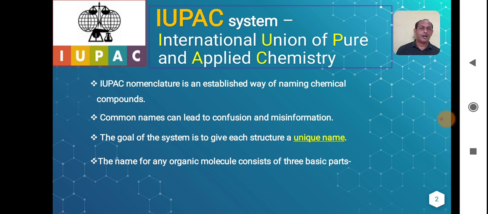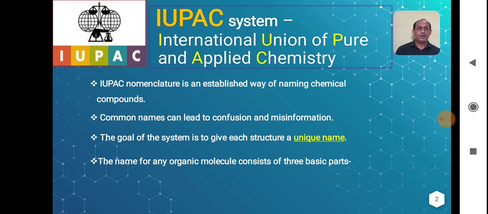So what is this particular system? As we know, as the compounds were found in nature, earlier they were named from the natural source from which they were obtained. But later on they created confusion and misinformation among the scientific community. So in order to have systematic naming and uniformity throughout the universe, the IUPAC system came forward with certain rules by which we can give names to organic compounds.